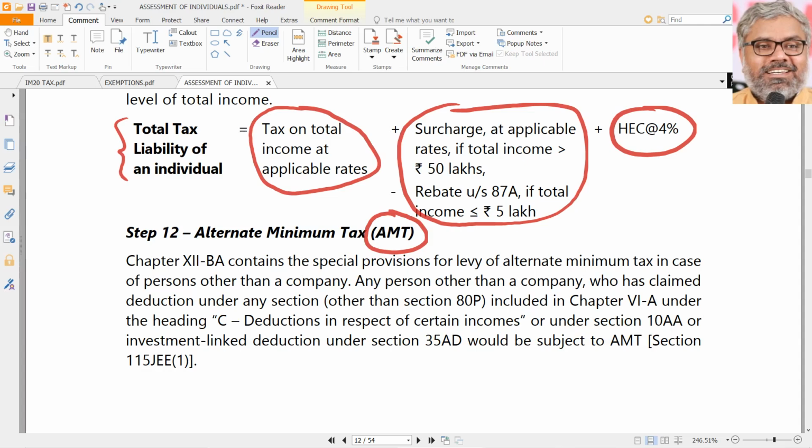Now identify this carefully. That is alternative minimum tax. For individuals, we call it alternative minimum tax, which is enough for us. For others, it is called MAT, that is minimum alternative tax. That is for other types of SSEs. Anyway, we don't need that. Our focus here is only on AMT, that is alternative minimum tax, to be payable by individuals.